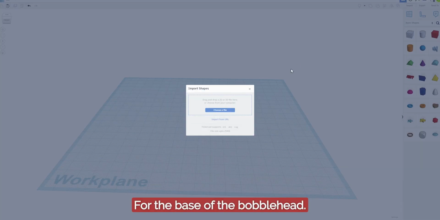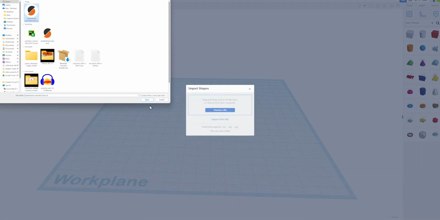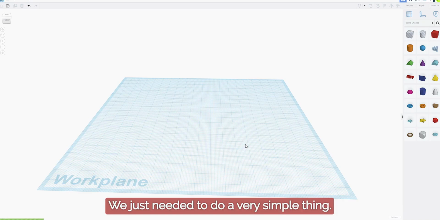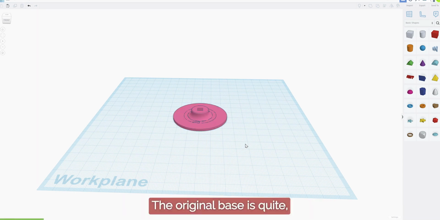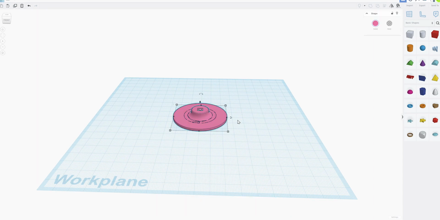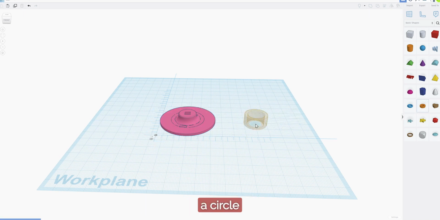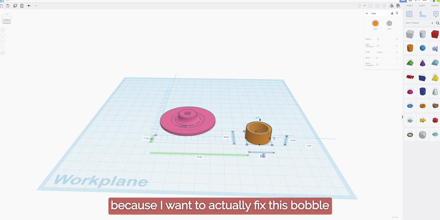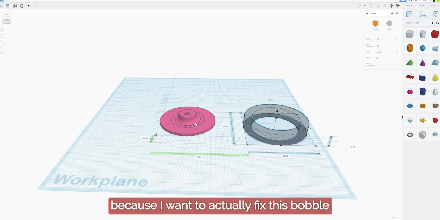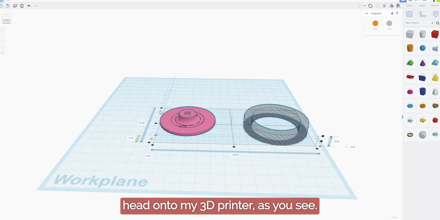For the base of the bobblehead, we just needed to do a very simple thing. The original base is quite broad, as you can see, and I just wanted to cut out a smaller circle because I want to actually fix this bobblehead up onto my 3D printer, as you will see.